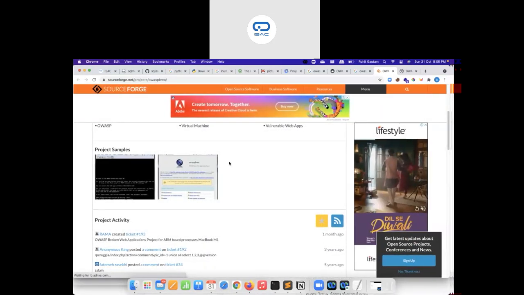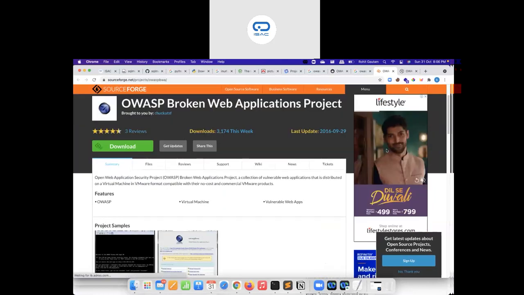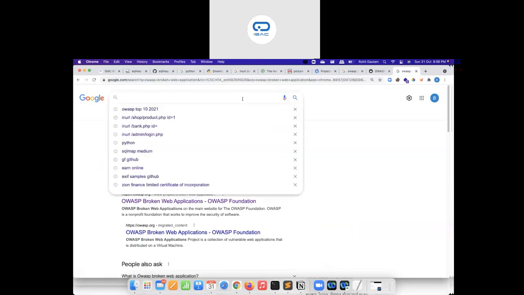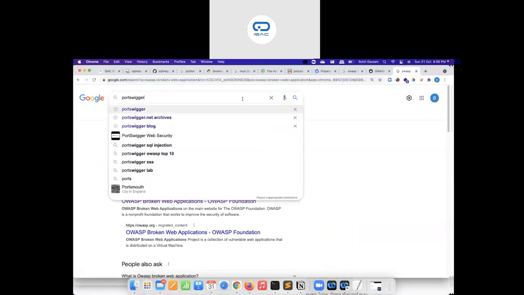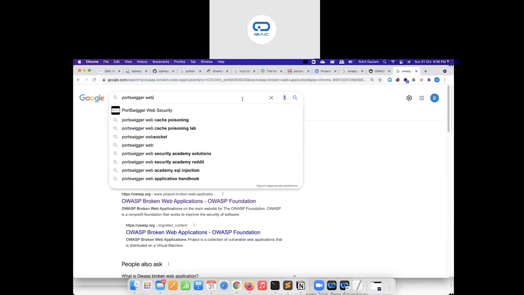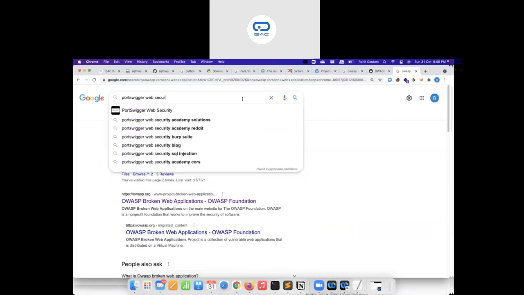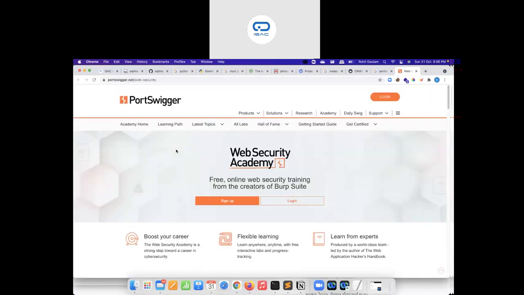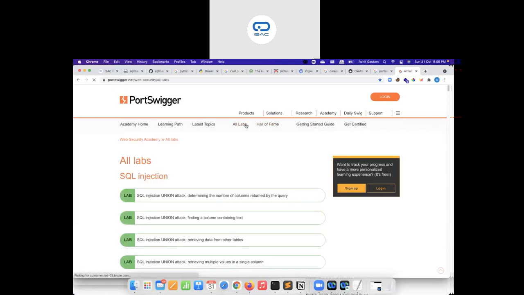I would highly recommend understanding OWASP. Second, after you have understood OWASP, practice it on these broken web applications. I also recommend using the PortSwigger Web Security Academy labs. This is a free training platform that you can use for practicing the labs.